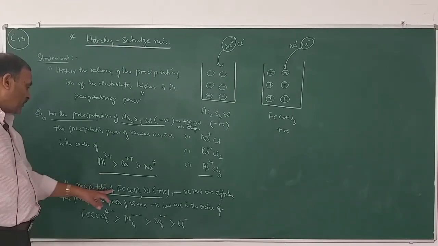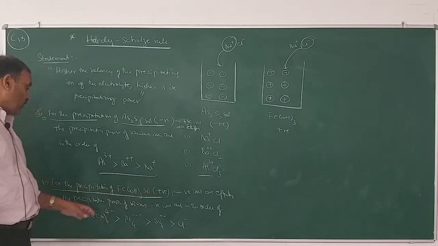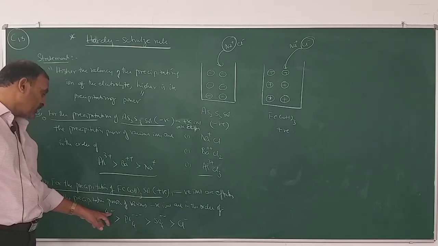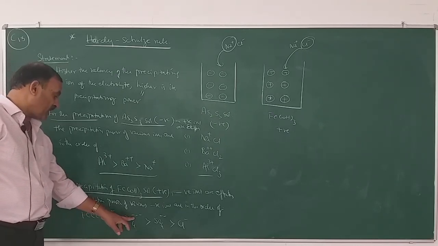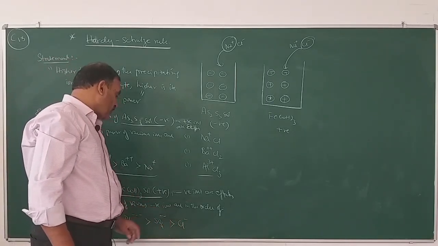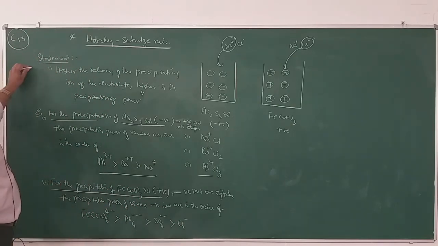Similarly, for the precipitation of positive salt, negative ions are effective. You have to observe the valency of negative ions. Here the valency of negative ion 4- is more powerful than 3-, which is more powerful than 2-, which is more powerful than single minus. So this is Hardy-Schulze rule. This is very important from your examination point of view.